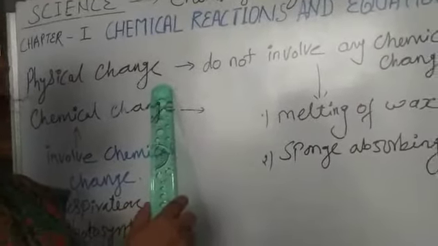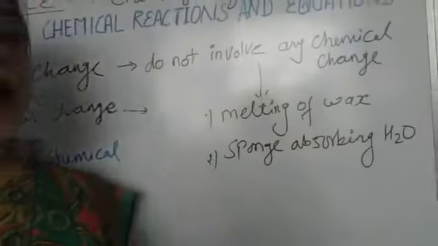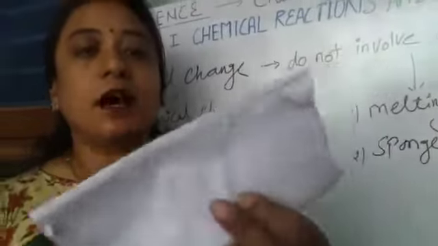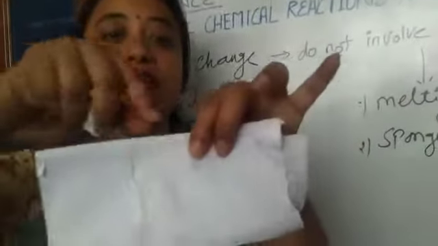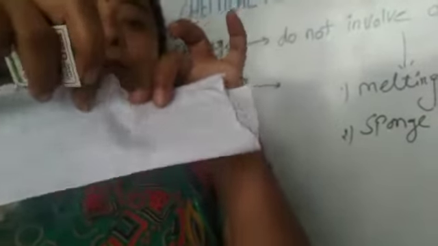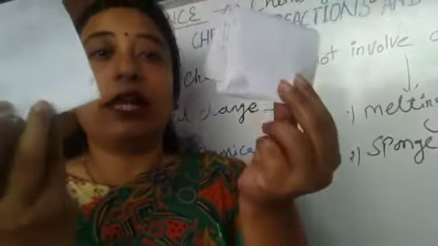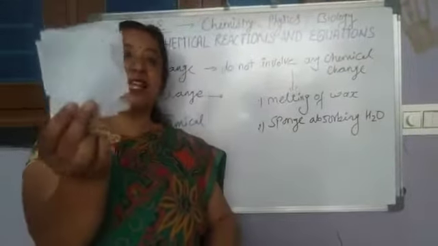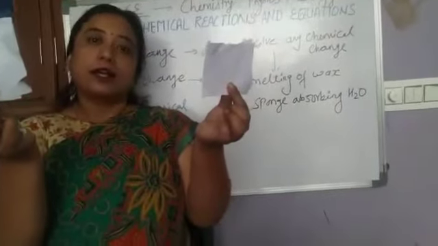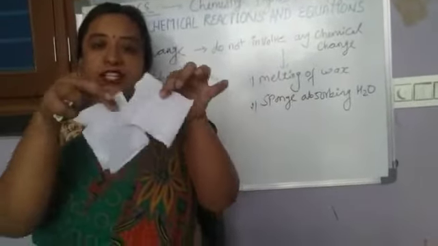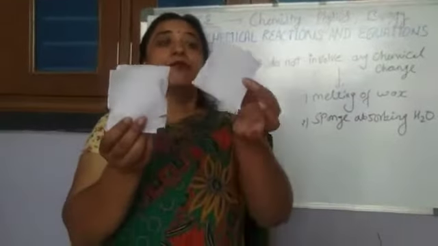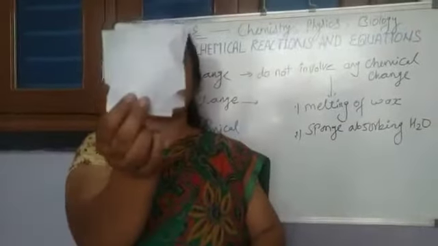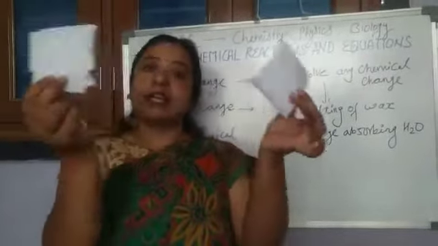Clear? So we can explain this with the help of an example. See, this is a piece of paper. If we tear this paper into parts, we will get new 2 pieces of paper. The nature of this paper and the nature of this paper is the same. Clear? Means if we tear the paper, then the chemical nature or the chemical compound of this paper and this paper is the same.